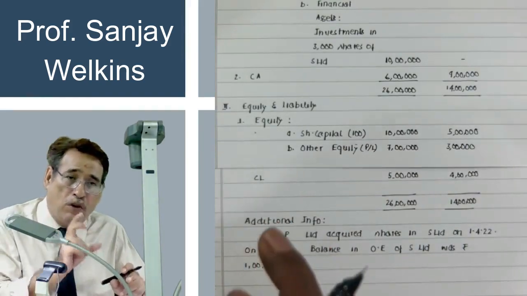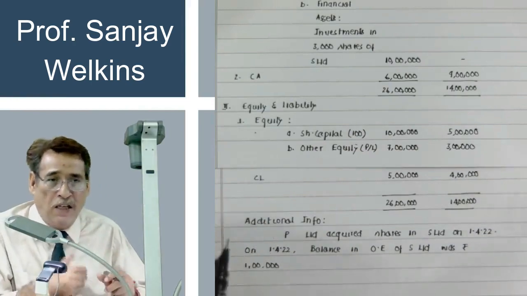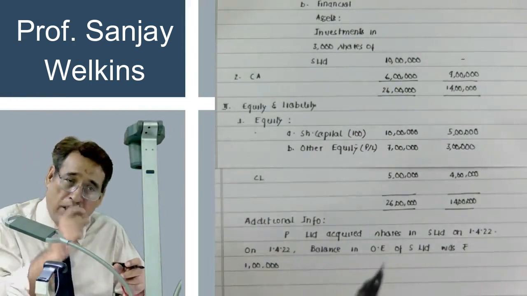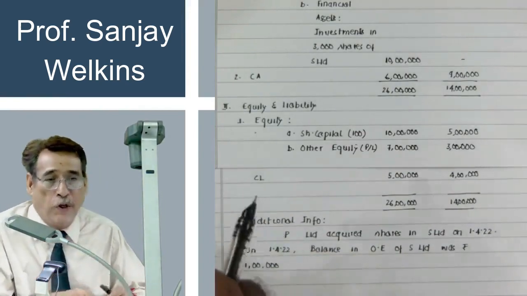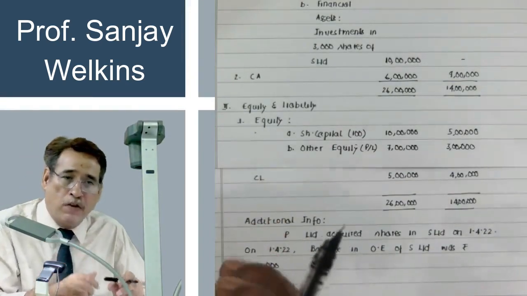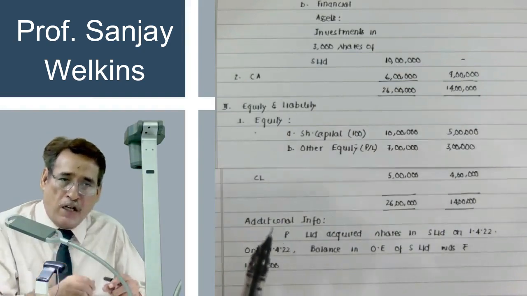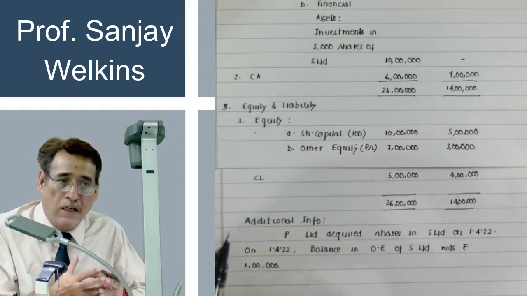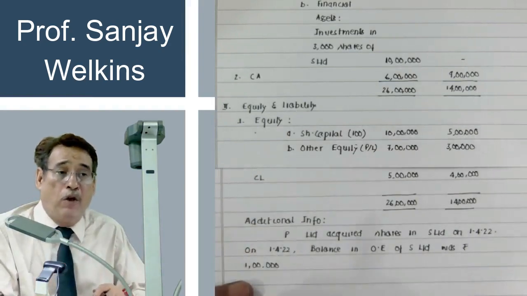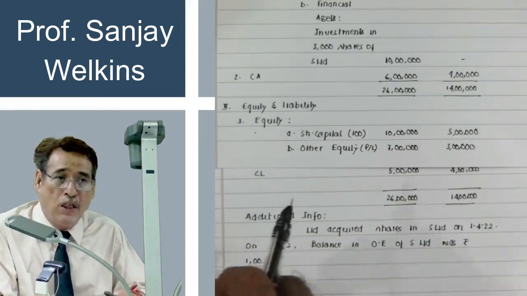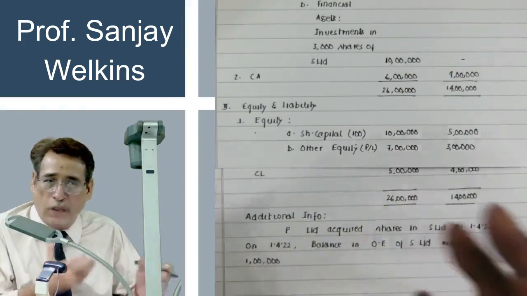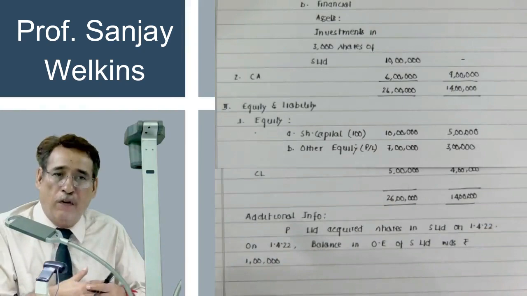After noting down these 2 points, your next step should be to take care of the date on which you acquire the control, because that particular date is going to be very critical, as the entire solution will revolve around this fact. So it is of paramount importance for you to note down the date on which you acquire the control. It will always be given in the question. You can never presume it.